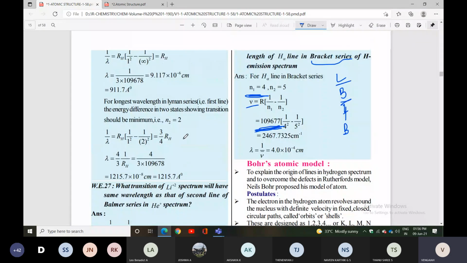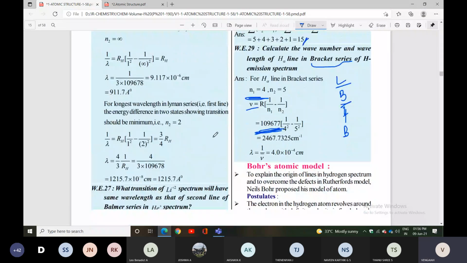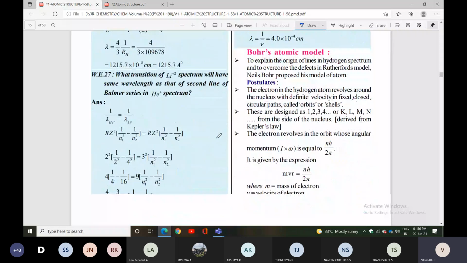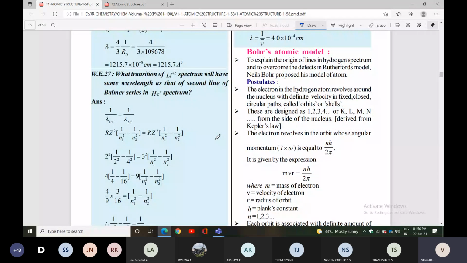Same model will be given. Next one, Bohr's atomic model. To explain the origin of lines in a hydrogen spectrum, and to overcome the defects of the Rutherford model, Niels Bohr proposed a model of the atom. Whatever drawbacks to overcome, they introduced the scientist Niels Bohr. That's why they gave Bohr's atomic model. Already we have atomic models: J.J. Thomson atomic model, Rutherford atomic model, John Dalton atomic model, Bohr's atomic model. One scientist, one example is given.